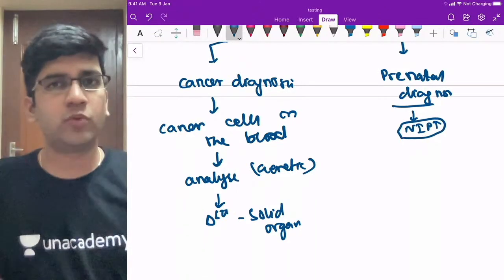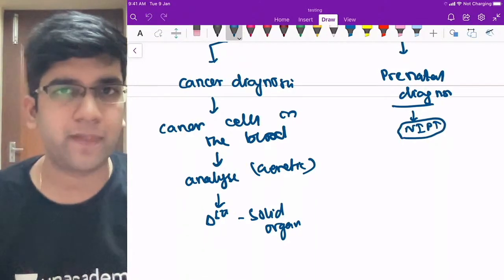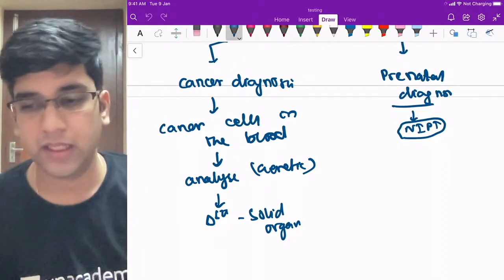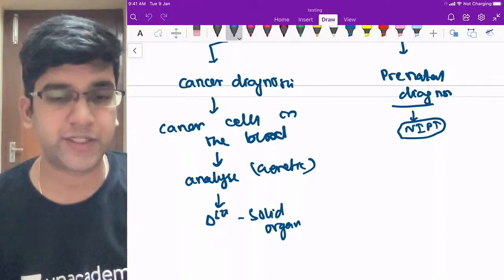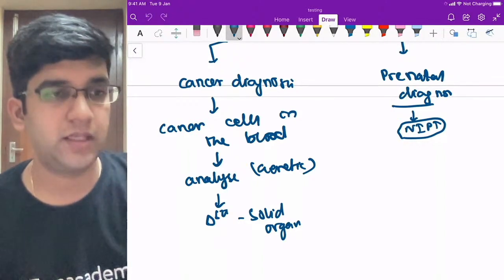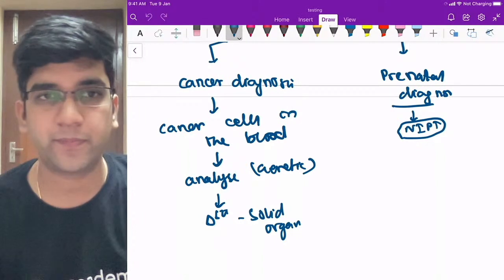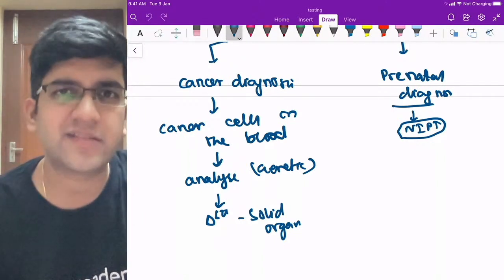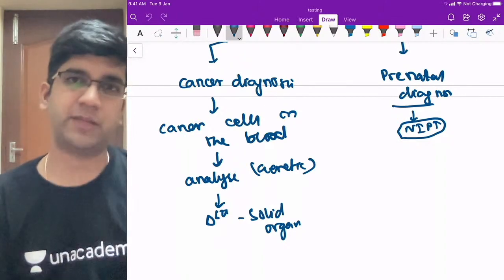It's available in almost many places in the country, right? It's an upcoming thing. You have to know about NIPT because it has lots of implications. Like, what is the legal age for abortion? Fetal age. There's this kind of change in the MTP Act. I forgot the change in the MTP Act.